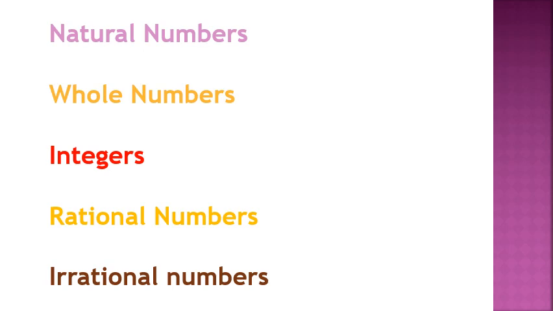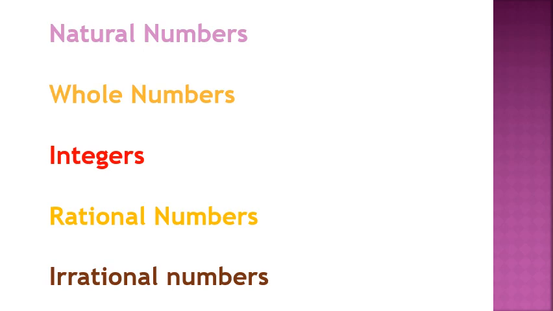Rational numbers means integers along with the numbers which can be expressed in the form of P by Q. Irrational numbers means the numbers which cannot be expressed in the form of P by Q. Natural numbers, whole numbers, integers together come under rational numbers. Irrational numbers are a separate group of numbers.